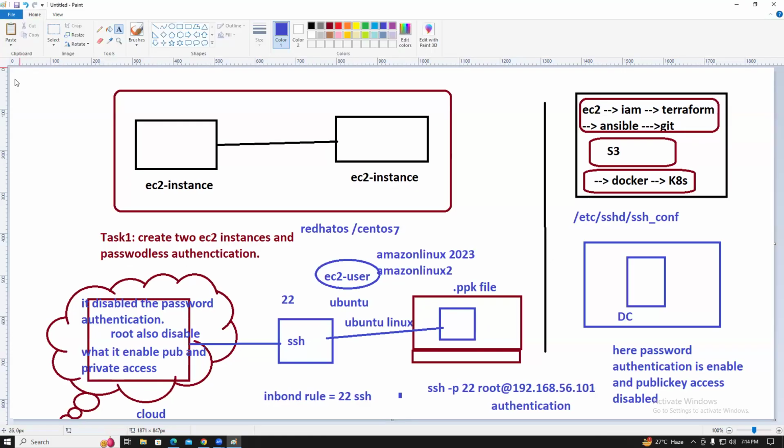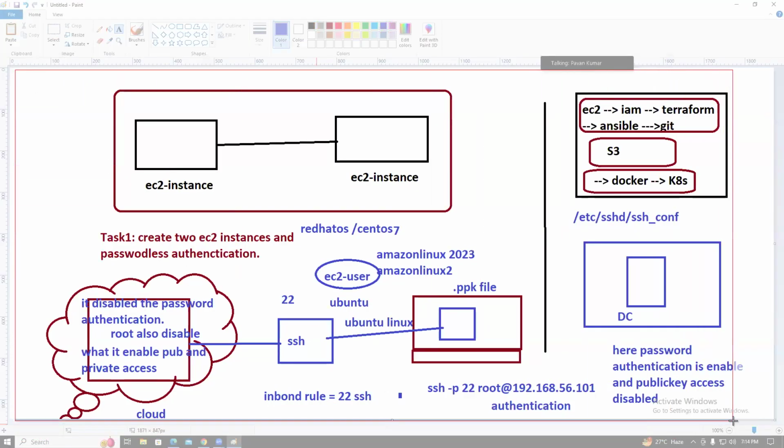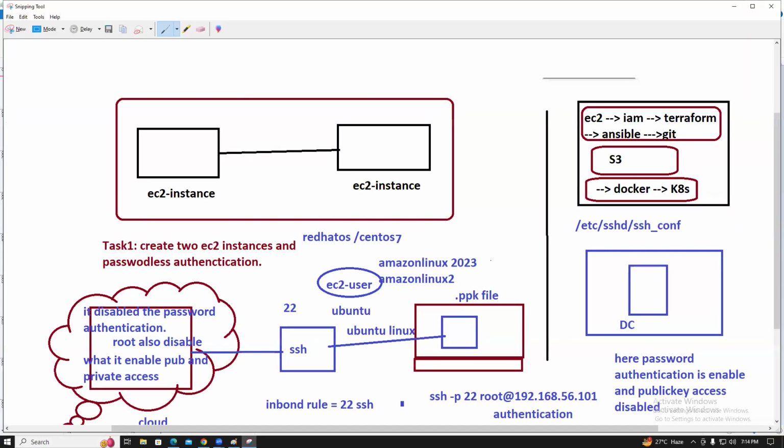I have a doubt, can I ask? Yes. Can we connect through a .pem file through PuTTY? It is also an SSH connection, no? Dot pem, dot ppk. Through the public key, we can connect through SSH. In PuTTY, we can use only the ppk file. It supports only the ppk file.